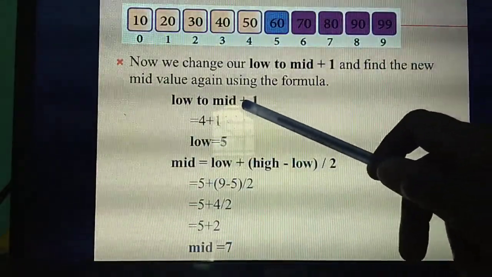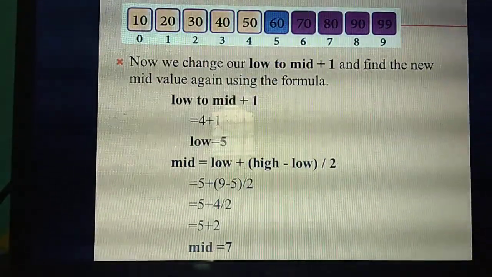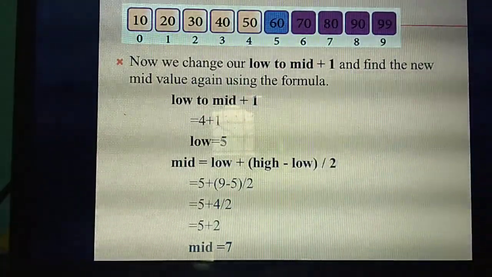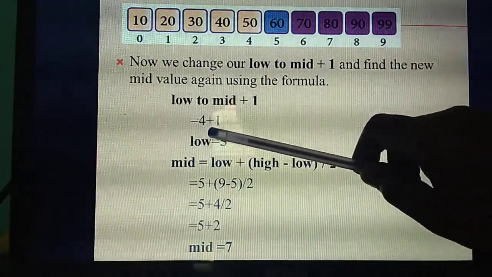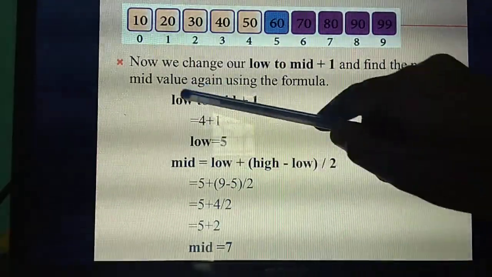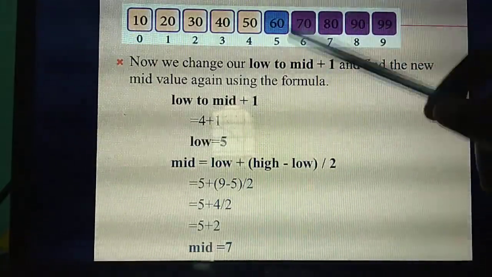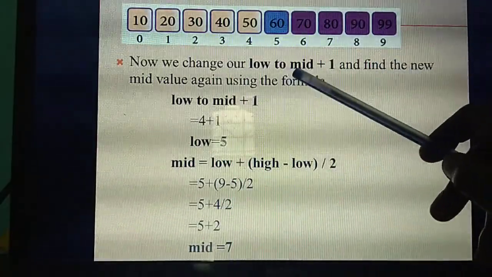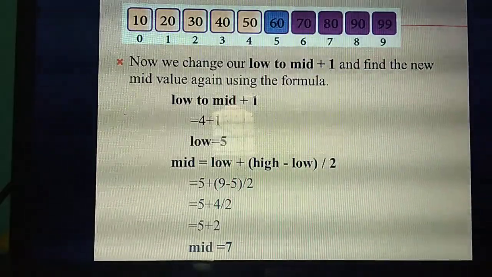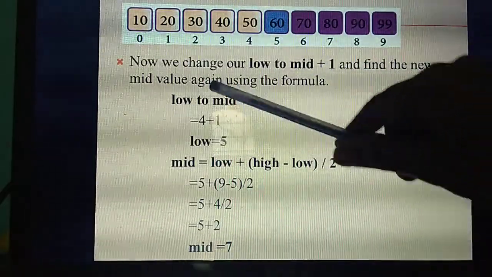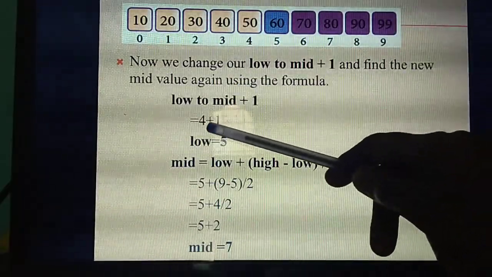So in that formula, what does mid plus 1 mean? Here it is very, very important. Mid means the last middle value. What's the last middle value you got? That answer you need to take. The last mid value is 4, so in the place of mid you substitute 4. 4 plus 1 is 5. What's the value of low now? 5. Understood? Don't get confused. If the search is greater, in that formula you change low to mid plus 1. Don't take the first value as the middle value; take the last middle value you got.